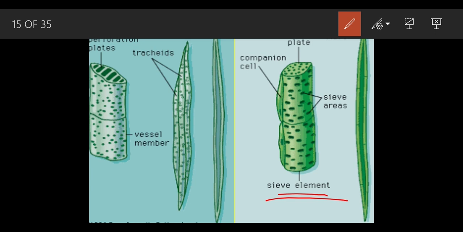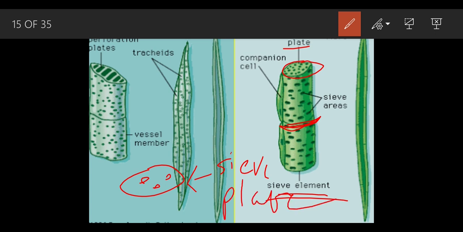See, we can see this area out here. This is nothing but the sieve plate. We can see out here also, this is the sieve plate. Inside this sieve plate you can see many holes like this, many of these pores. Holes means the pores. What is the function of these pores? The function of these pores is to help in the conduction of food in a perfect way. This structure is called the sieve plate.